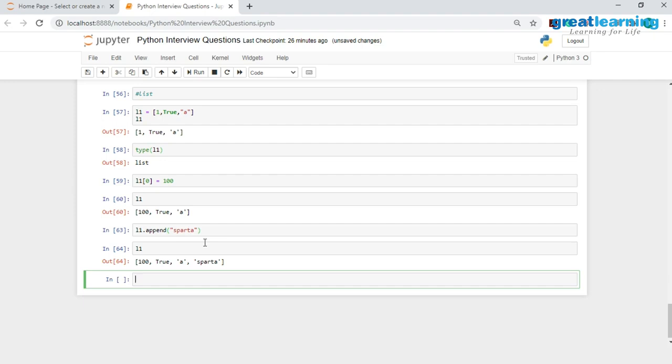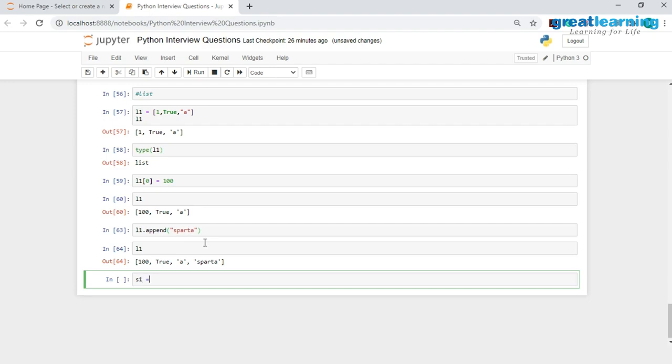Now we will head on to our next data structure, which is a set. So a set is an unordered collection of elements. Now when I say unordered collection of elements, you can't access those elements with an index, because when you create this set, all of those elements will be randomly stored at different index positions. And also duplicates are not allowed in a set. So let me just show you guys an example of a set over here.